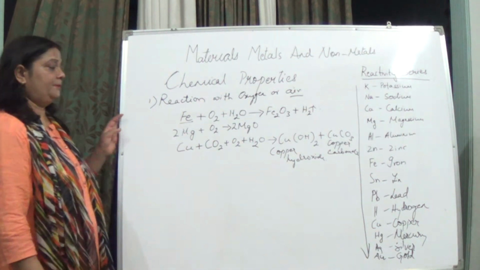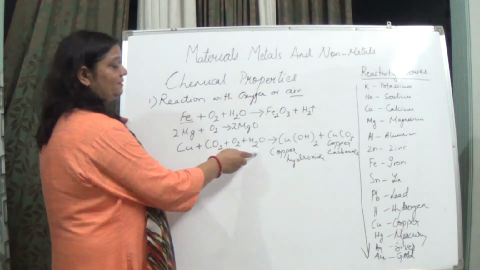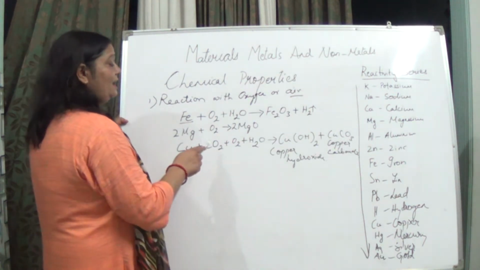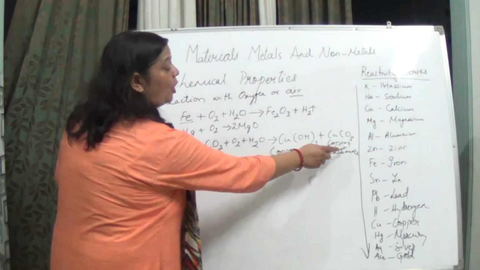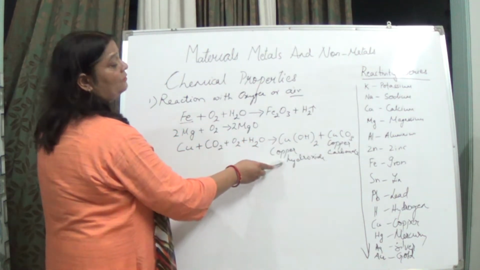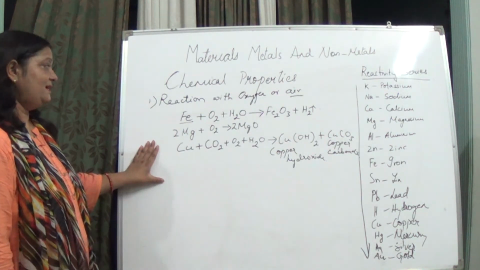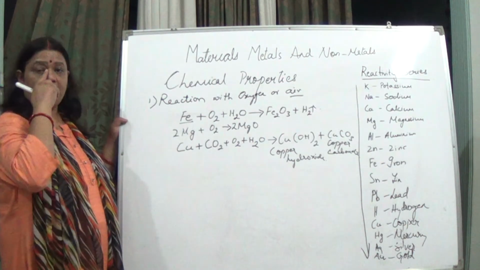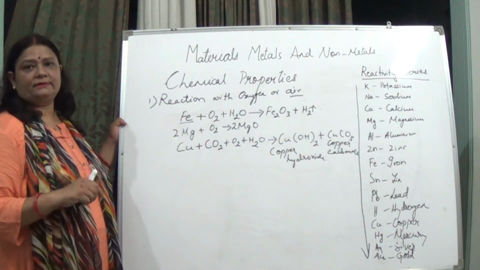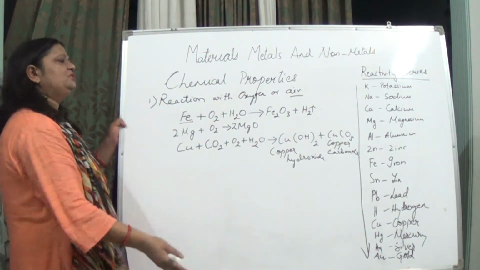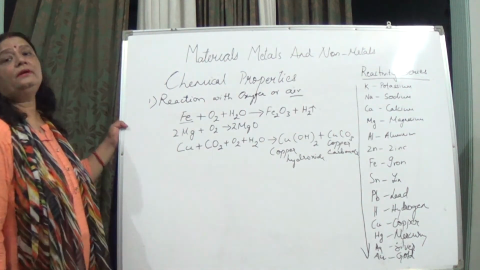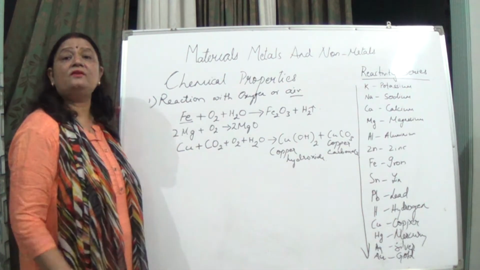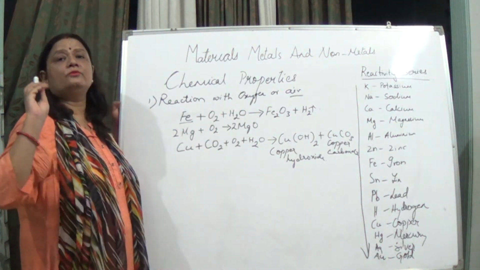Now copper, you know the color of copper, but when it reacts with carbon dioxide, oxygen and water, forming copper hydroxide with water and copper carbonate with carbon dioxide, basically all the color has changed. When copper utensils are left in air for a number of days, you will see some greenish coating over there, due to the formation of copper carbonate and copper hydroxide, as the copper has reacted with carbon dioxide, oxygen and water vapors present in the air.